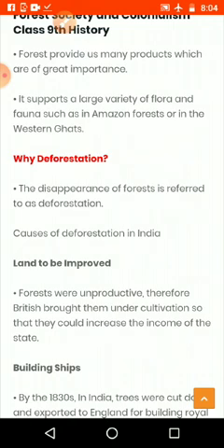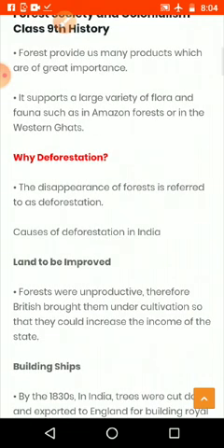Then according to the international agreement, in every country there should be 33% of forest, and in India we are having only 21% of the forest. In other areas, all the plants we cut down and started to use for different purposes. It may be for road making, agriculture, mining, or industry.